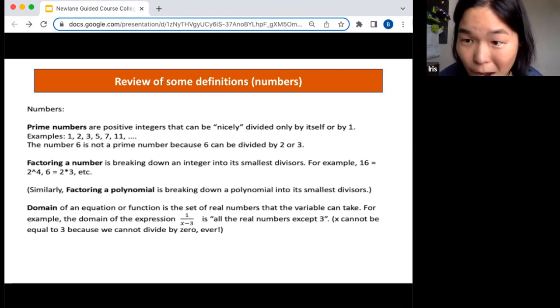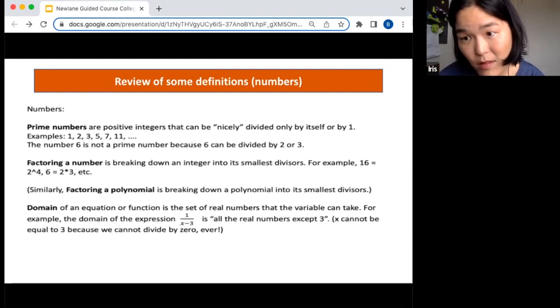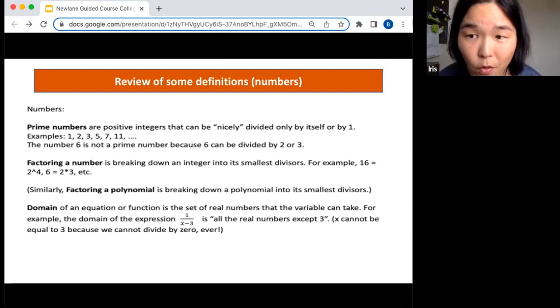And then the last definition that we might need soon is called domain. Domain is the set of numbers that can be accepted for x in that expression or equation. So basically, the two things you need to check are that you can never divide by 0, and you cannot have square roots of negative numbers. Those are the two rules you have to check. So if inside the square root you have x, for example, then x has to be greater than or equal to 0. That's what we are going to call domain.